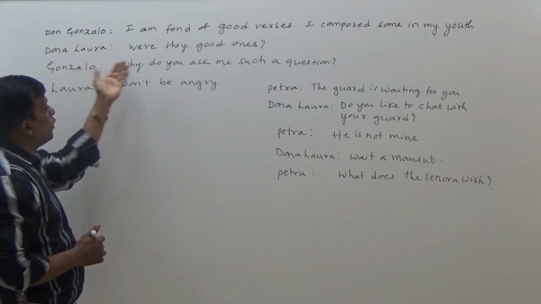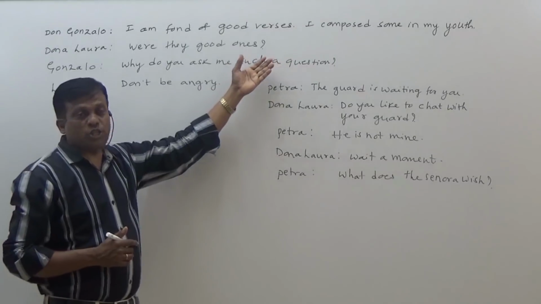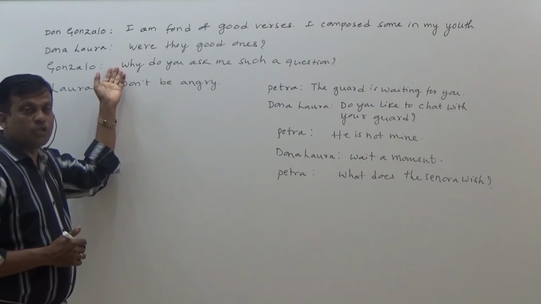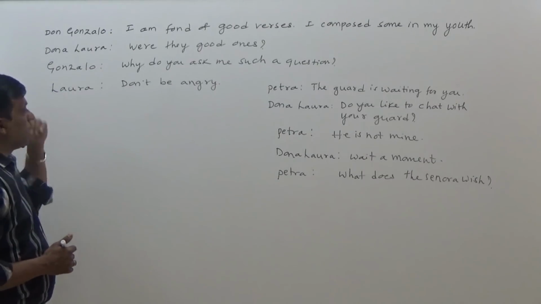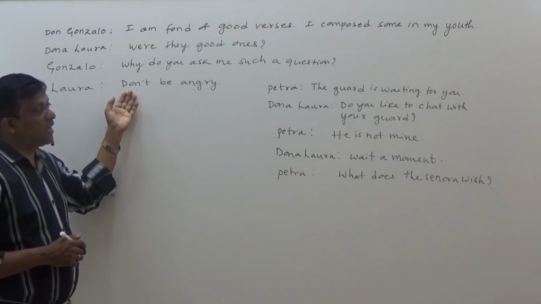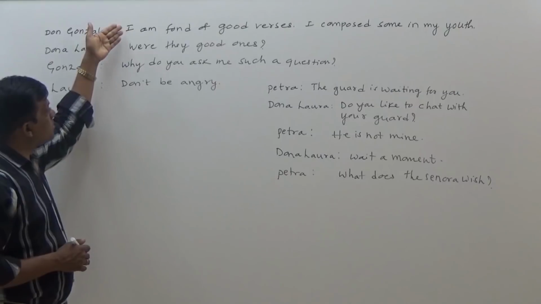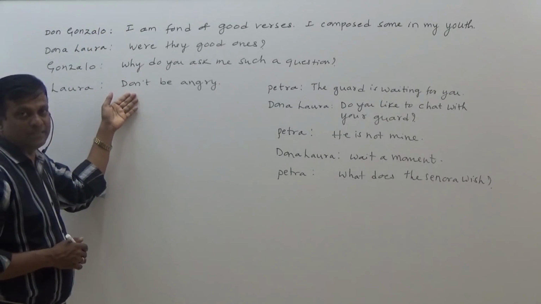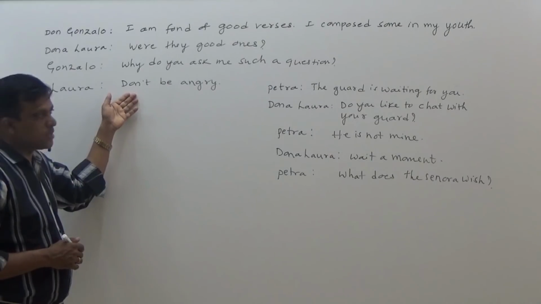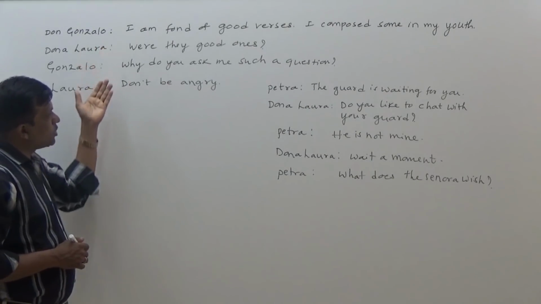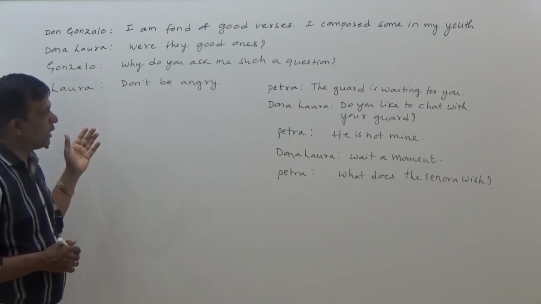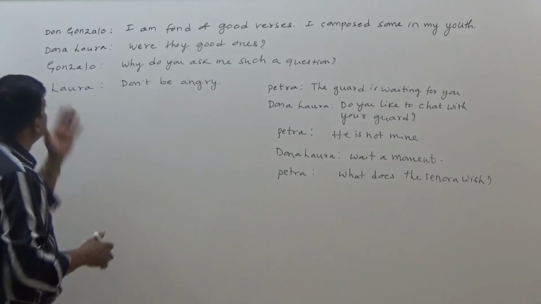Then Gonzalo, why do you ask me such a question? Here also it is interrogative sentence beginning with WH word. Then Laura, don't be angry. Again imperative sentence. So assertive, 2 kinds of questions, then imperative. We have already discussed all these things. Now if in the conversation you have such questions, how to? Let's have a look at that. Let's see. First one.